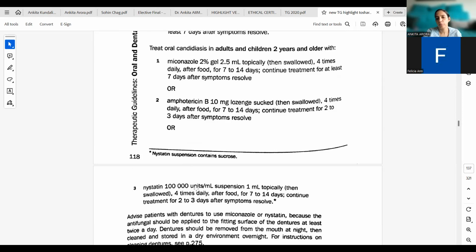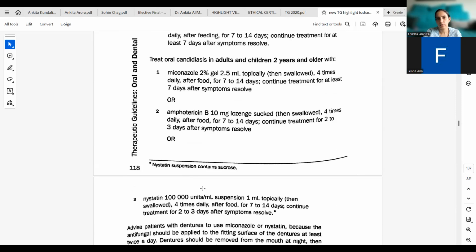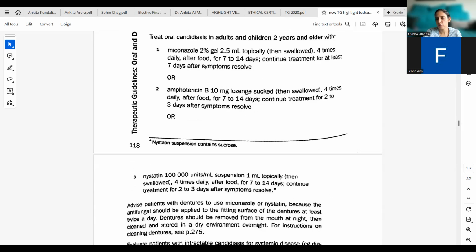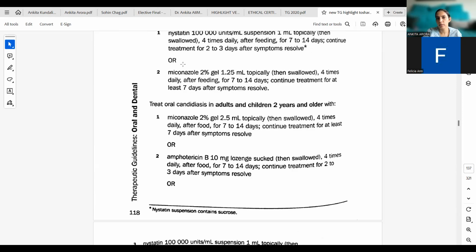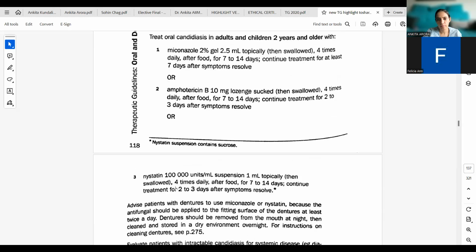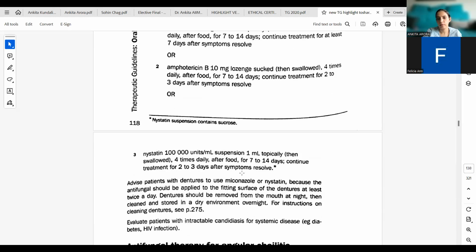Nystatin, same, 1 million units, right? Yes. Per ml suspension, 1 ml topically, same. It is the same as was for those less than 2 years old. Exactly the same prescription as was given for them.